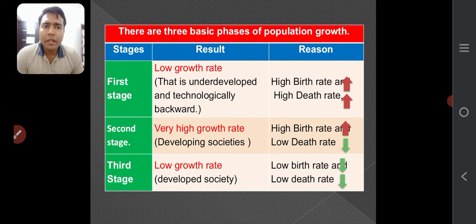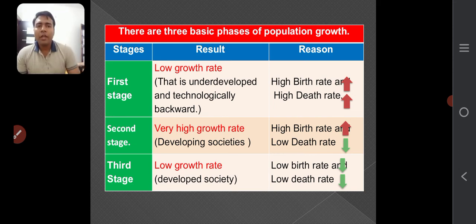The third one is the ideal state, and the first one is a very desperate state, where proper education facilities are not being given, and proper health facilities are not given. That's why there is no control in the death rate, and because education is not given, there is no control in the birth rate. Whereas in the second phase we can see that a lot of work has been done in health, but in education the work is in process. That's why the birth rate is not as controlled in comparison to the death rate.